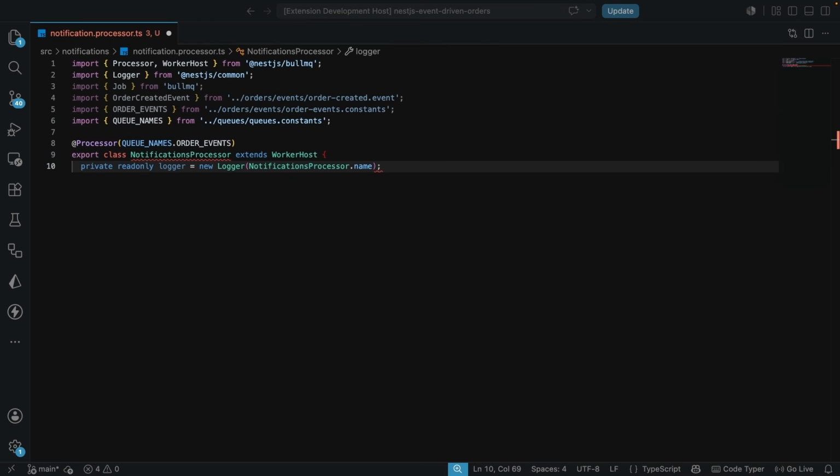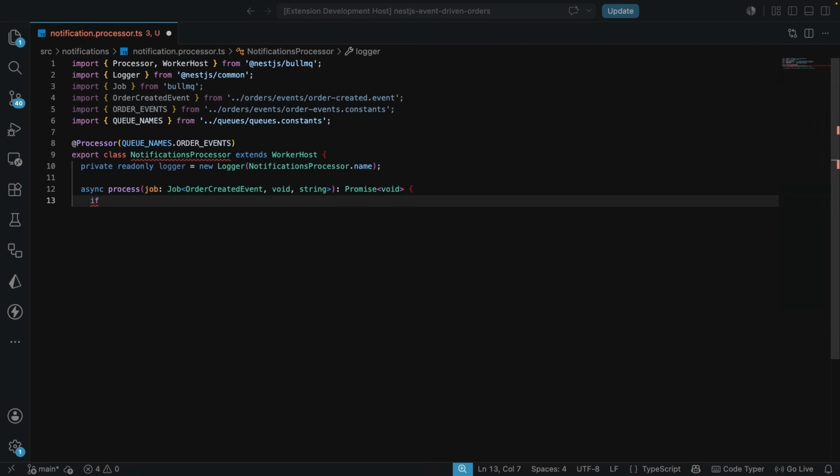We are also going to have the async process. This process is going to take in the job, which is of type Job, a generic type where we can pass in the OrderCreatedEvent, void, and string, like this. So the event data, the return type, and the event name. This is returning a promise that resolves to void.